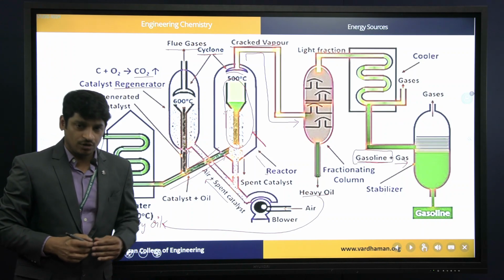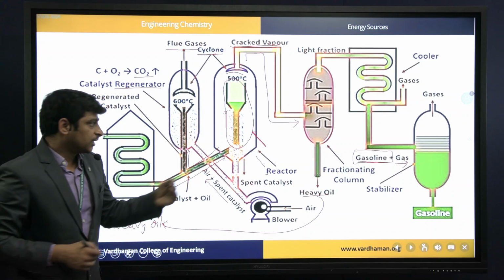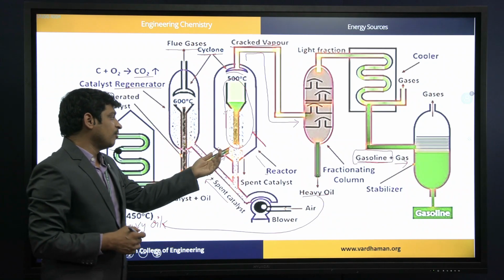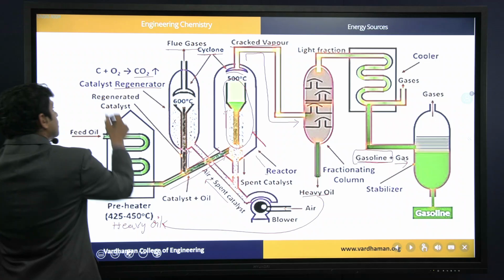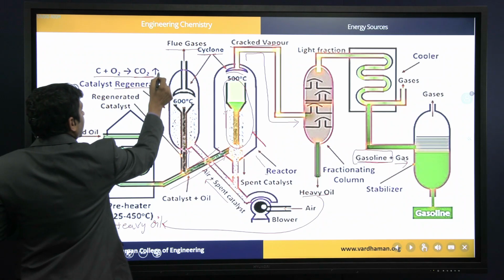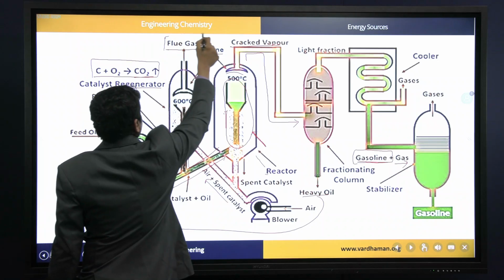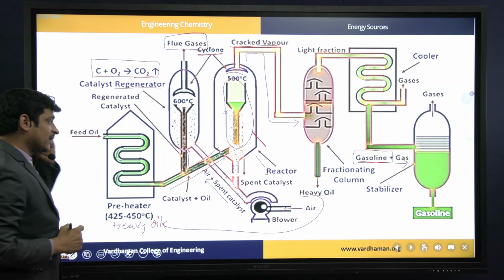With the rigorous use of catalyst, it can become inactive because carbon components get deposited on the catalyst, so it will be sent into the regenerator. In this regenerator, all this carbon will be converted into carbon dioxide, and the carbon dioxide will be eliminated in the form of flue gas with the help of a cyclone. So this is fluid bed catalytic cracking.